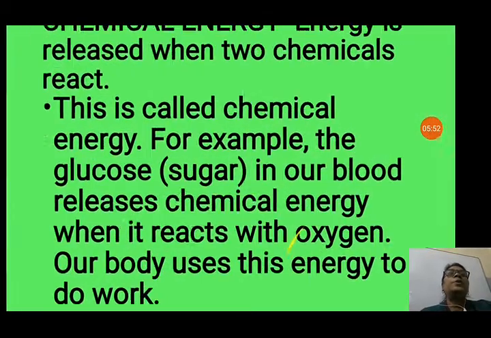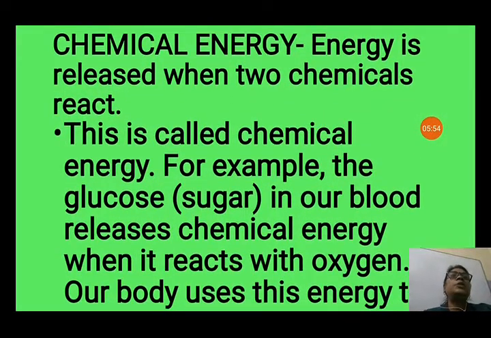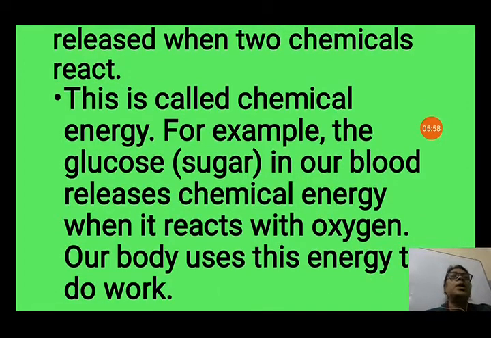Now another form of energy is chemical energy. Energy is released when two chemicals react. This energy is known as chemical energy. For example, the glucose, sugar in our blood, releases chemical energy when it reacts with oxygen. Our body uses this energy to do work.